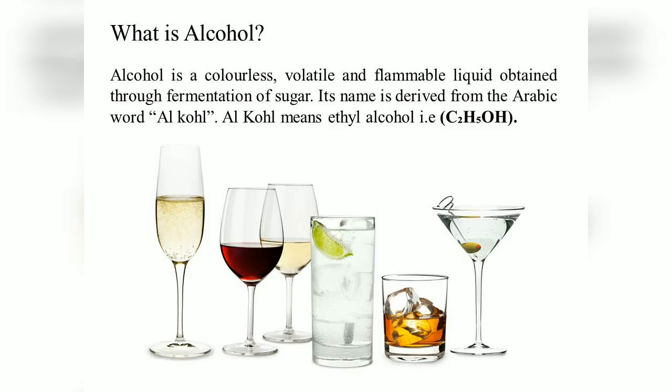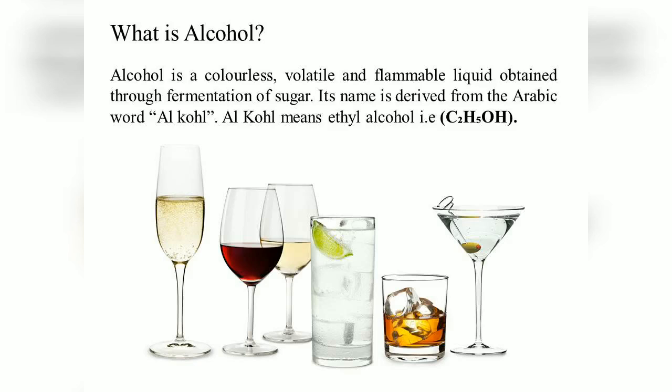Now as you can see on the slide, all those glasses contain spirits, but these spirits are of different colors. You have a darker brown color, then you have white or maybe a pale golden color.